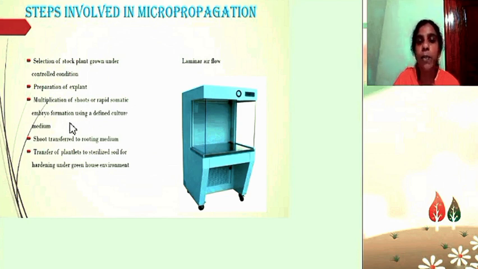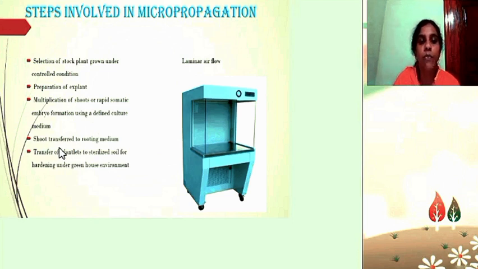The shoot formation directly is called direct organogenesis, which can be obtained from bud culture, and rapid somatic embryo will be formed from the callus, which will be obtained from a group of tissue such as a small piece of leaf or stem portion, and from the callus the somatic embryo forms, and from the somatic embryo the shoot system arises. So it is called indirect organogenesis.